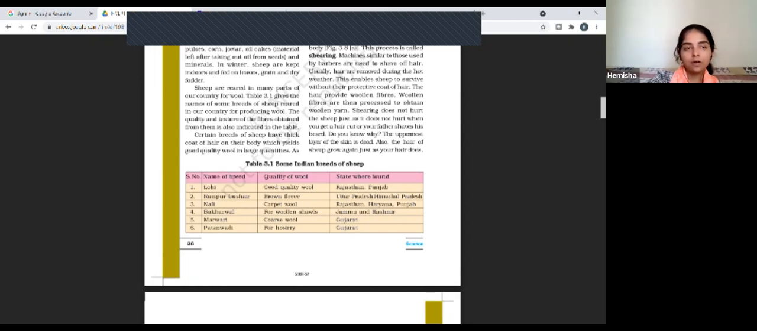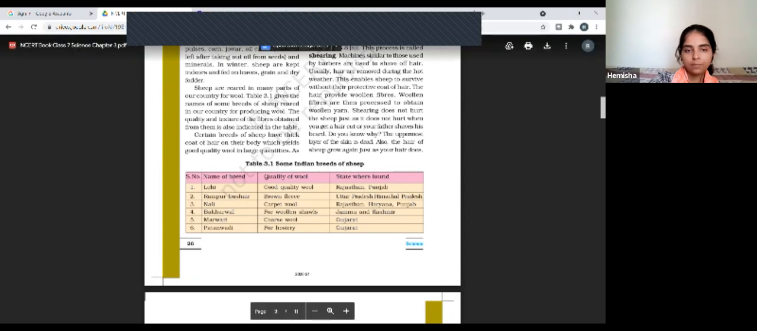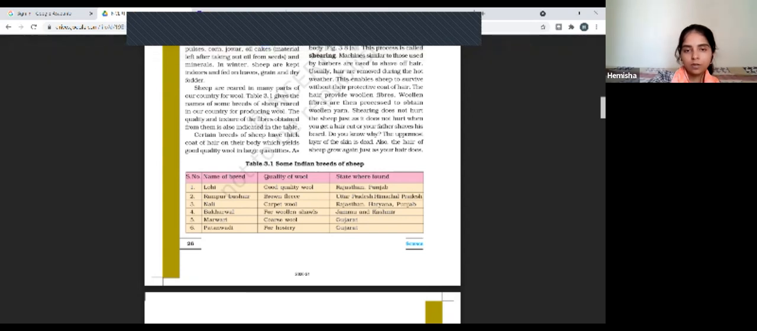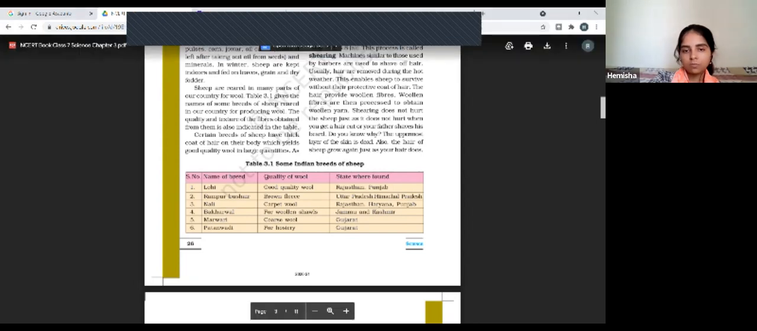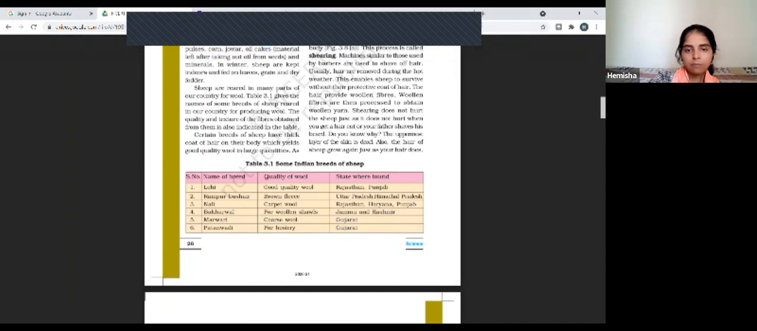Then where do we get it from, specifically, in terms of states: Uttar Pradesh and Himachal Pradesh. Okay, it is used to make carpet wool, because coarse hair will be more in that case. And Rajasthan, Haryana and Punjab are the examples where we can find that. Then Bakharwal for woolen shawl, if we want to make a woolen shawl, right, we are going to get it from Jammu and Kashmir. Marwadi gives coarse wool, and we are going to get it basically from Gujarat. Also Patanwadi for hosiery.